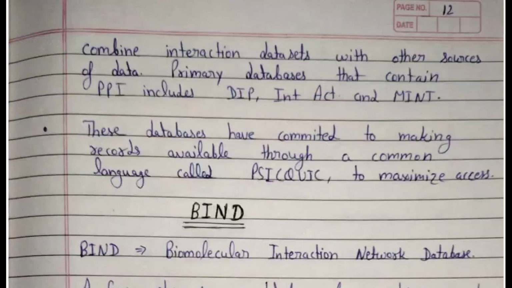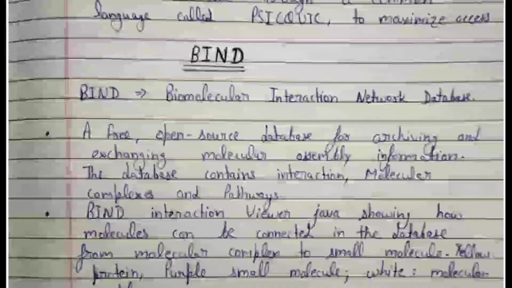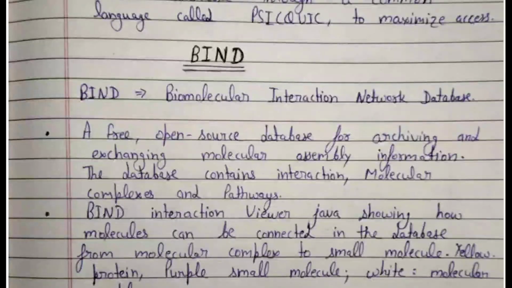Next, combine interaction data sets with other sources of data. Primary databases that contain PPI include DIP, IntAct, and MINT. These databases have committed to making records available through a common language called PSI-MIX to maximize access. The next method is BIND, also called the Biomolecular Interaction Network Database, a free open source database for archiving and exchanging molecular interaction information. The database contains interactions, molecular complexes and pathways.